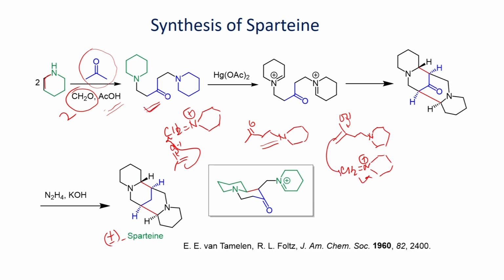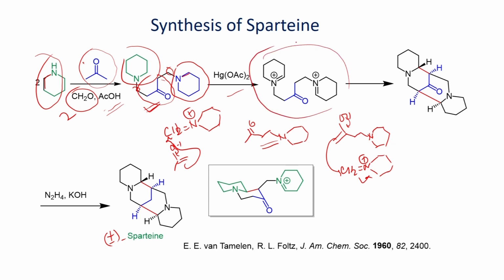You can get this addition product. Once you form this one, this should be green color. Both this and this are coming from the secondary amine, this blue color comes from the acetone, and this comes from the formaldehyde. Once you form this one, when you react with mercuric acetate, you will be able to generate the iminium salt.